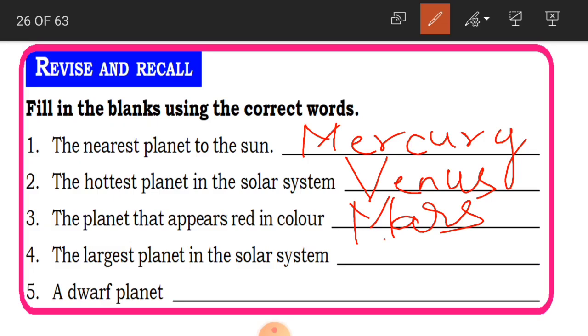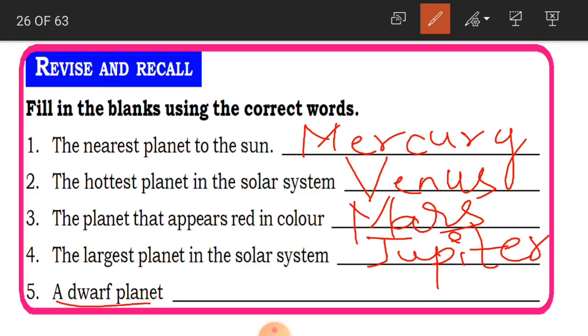And the largest planet in the solar system. What is the largest planet, children? And it has got 67 moons around it. Jupiter. This is nothing but Jupiter. And you have one more record for this planet. What is this? Fastest spinning planet. It spins very fast so that it is surrounded by the clouds. So this is the specialty of Jupiter.